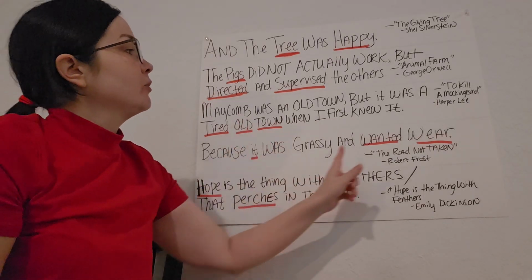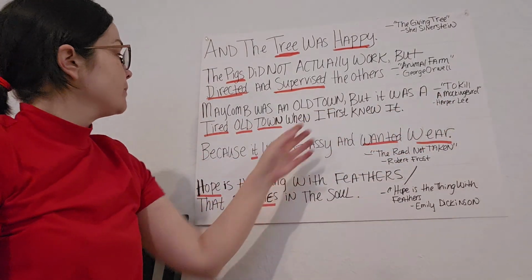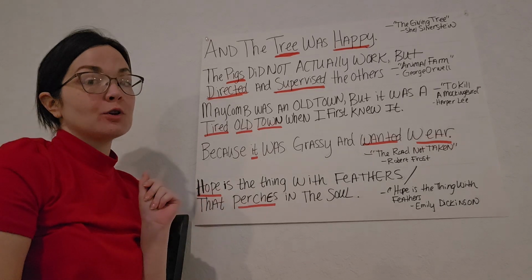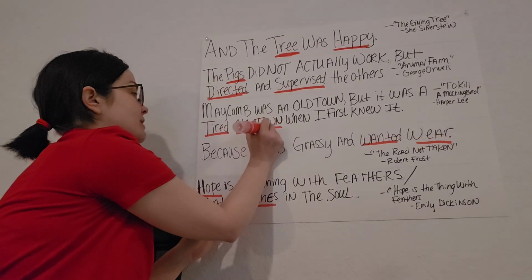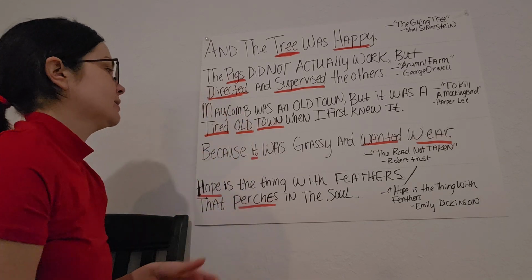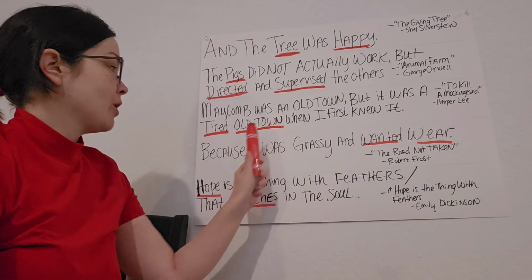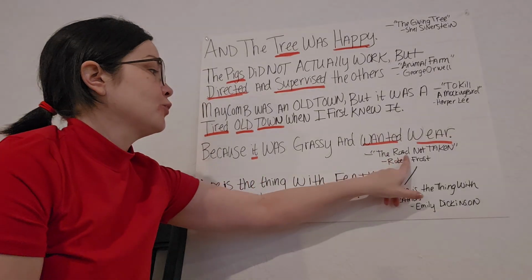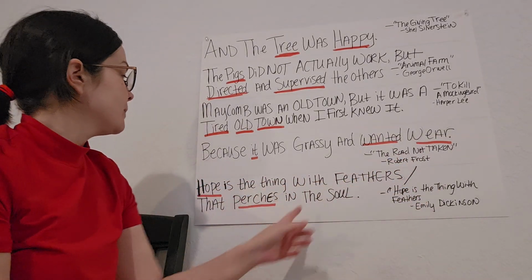Here we have an example from To Kill a Mockingbird by Harper Lee. Maycomb was an old town, but it was a tired old town when I first knew it. So here we have a town, and we are giving it tired and old traits, which are human traits, to our non-human town.